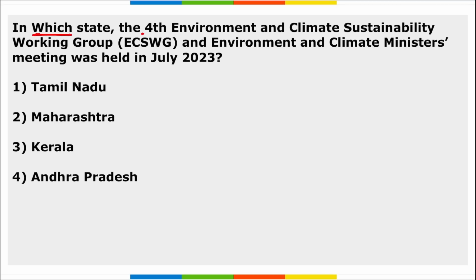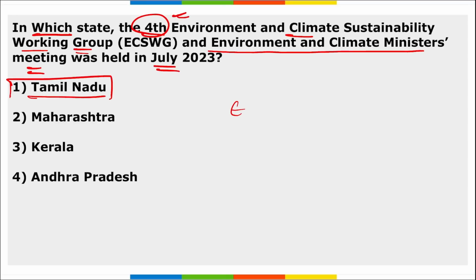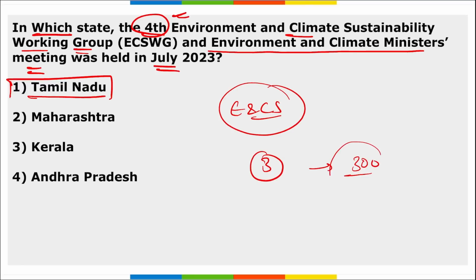Next, in which state was the 4th Environment and Climate Sustainability Working Group and Environment and Climate Ministers meeting held in July 2023? So it was Tamil Nadu, where the 4th edition of this Environment and Climate Sustainability Working Group meet was held. Correct? This was a 3-day meeting that was attended by more than 300 delegates from the G20 member countries.